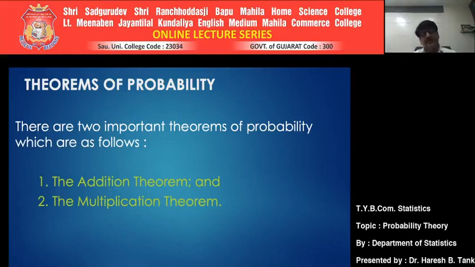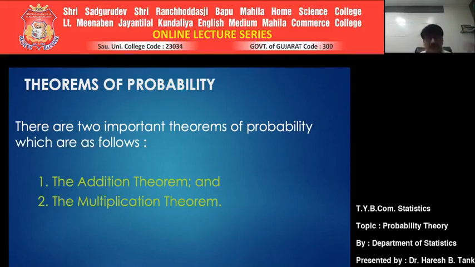This addition theorem further gets classified on the basis of mutually exclusiveness, whereas the multiplication theorem further classifies with the term independent. Look, mutually exclusiveness and independence, we have seen earlier.